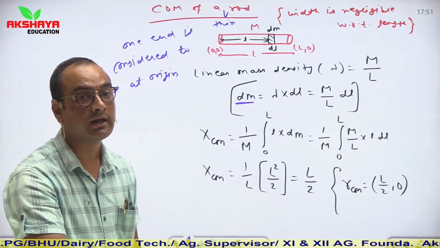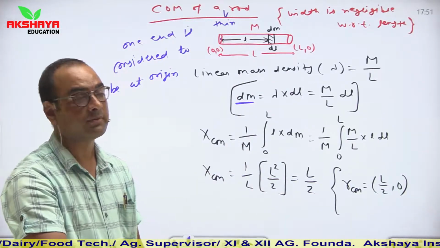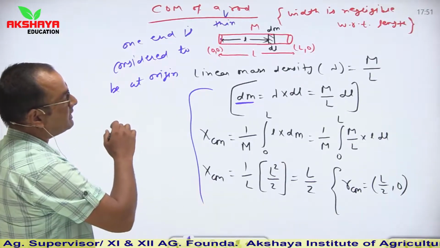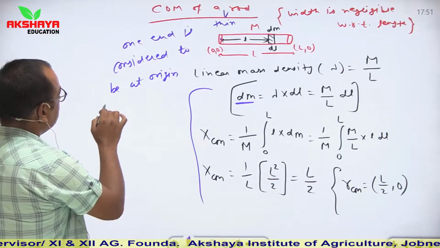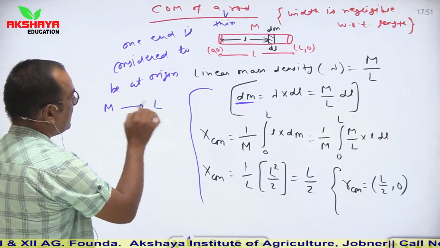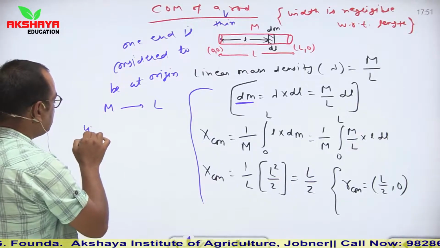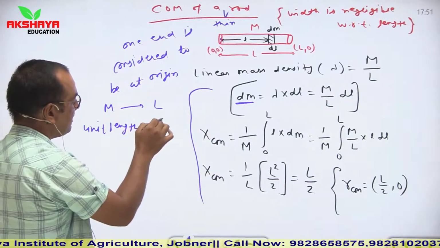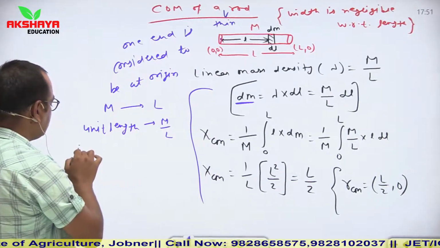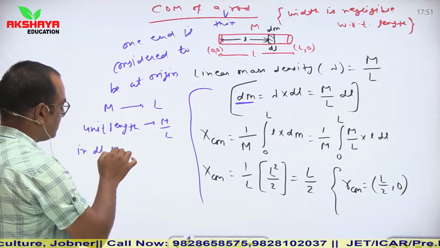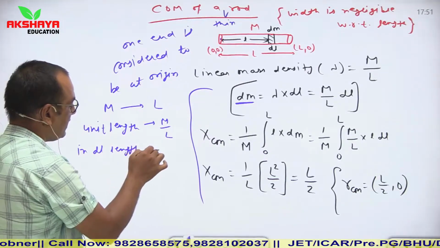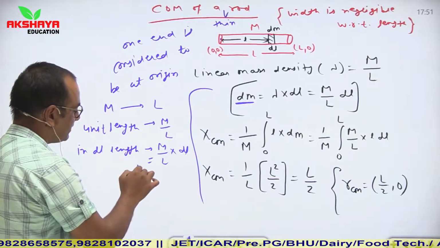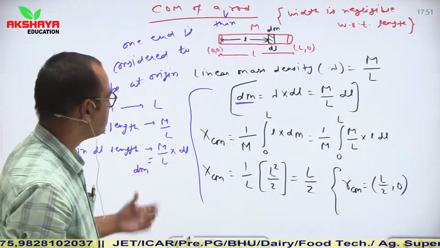You can also calculate it in another simple way, which you have been practicing since your 7th-8th standard: total mass M is in L length. So in unit length, mass is M upon L, and in dl length, mass is M upon L into dl, and its value is equal to dm.